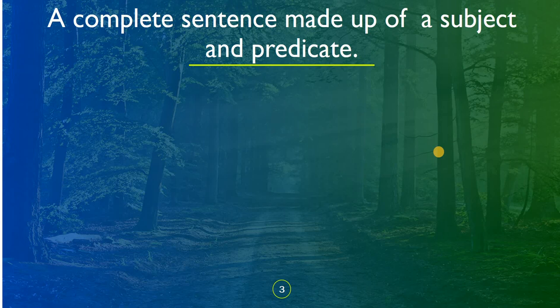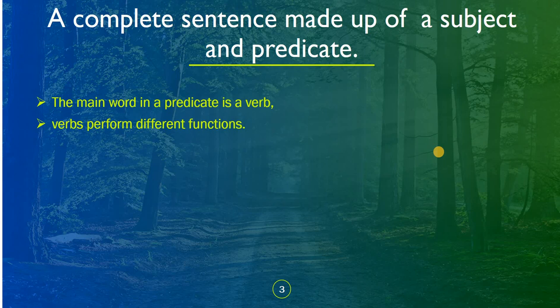what is a sentence? Yes, a group of words which gives you a meaningful sense is called a complete sentence, and it is made up of both a subject and a predicate, isn't it? So here the main word in the predicate is a verb. Verbs perform different functions. What are those?